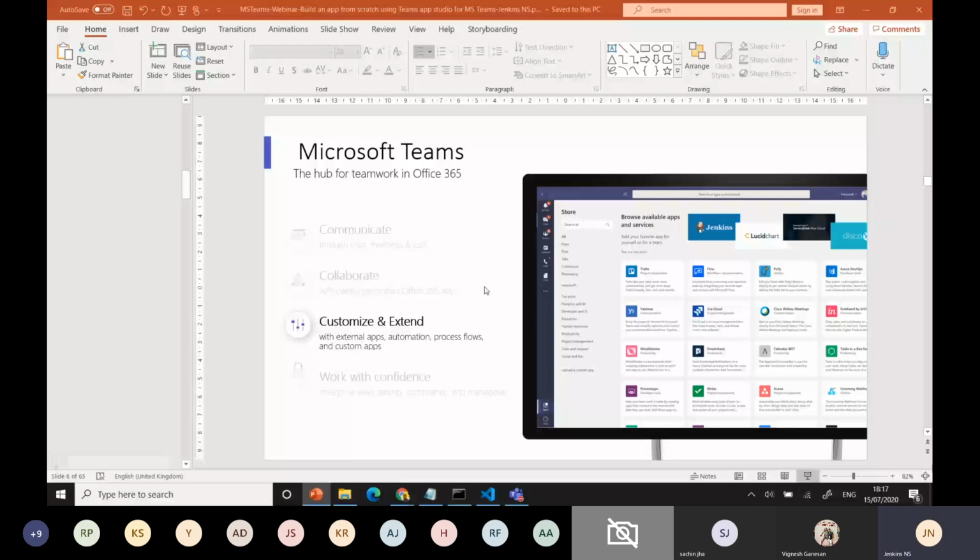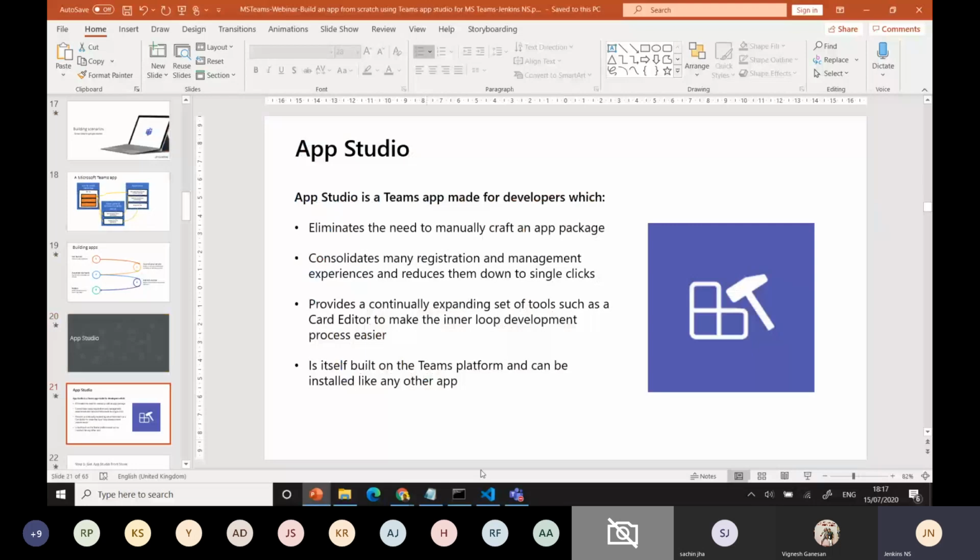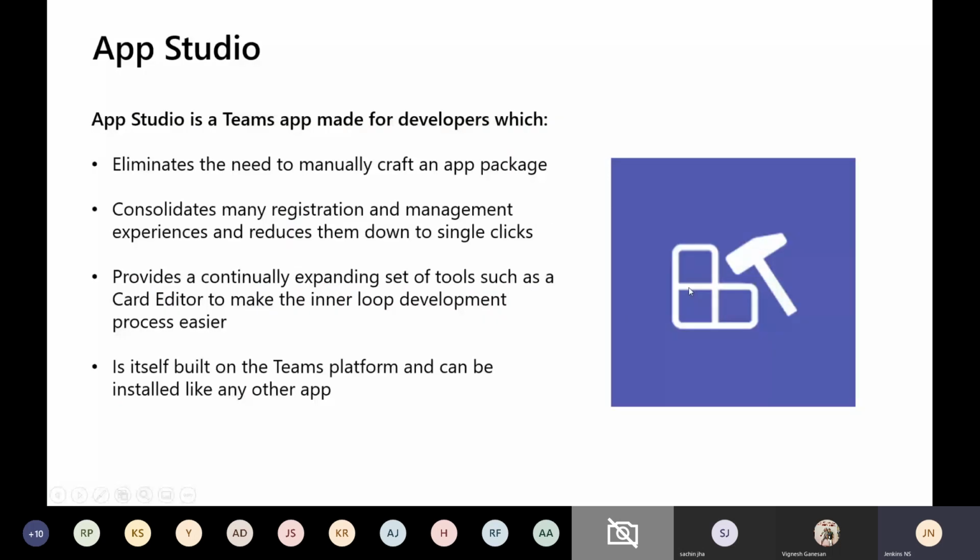Before going to the code part, let me explain these things. App Studio is a Teams app made for developers, which eliminates the need to manually craft an app package. When Teams was initially introduced, we needed to write everything in Notepad with the syntax, without spoiling anything, make it properly, and deploy using the JSON file with the logos in our Teams. Then Microsoft introduced App Studio to create the manifest.